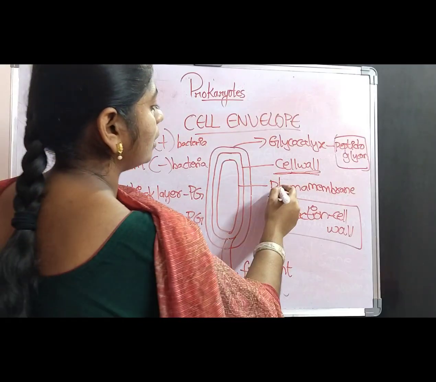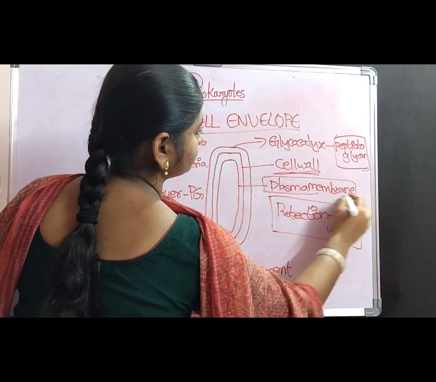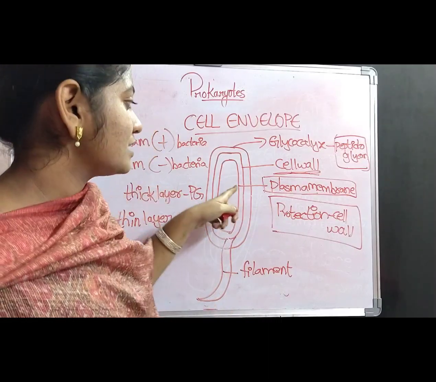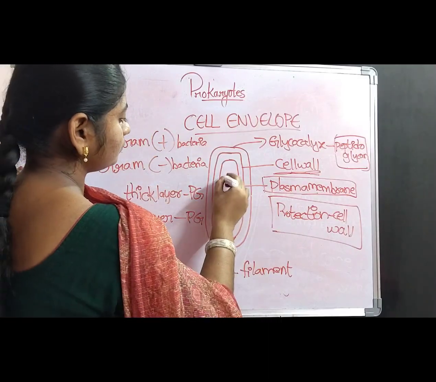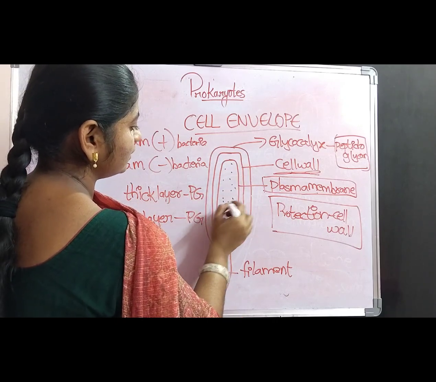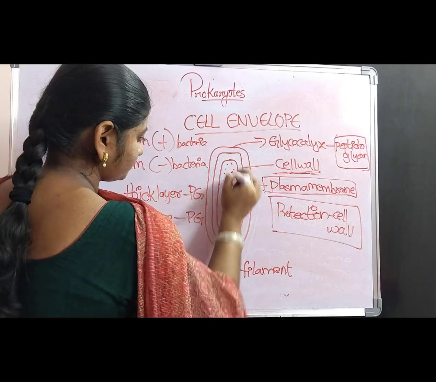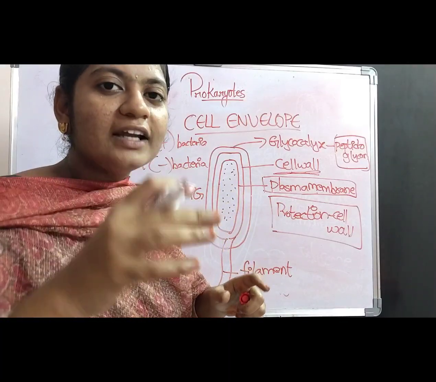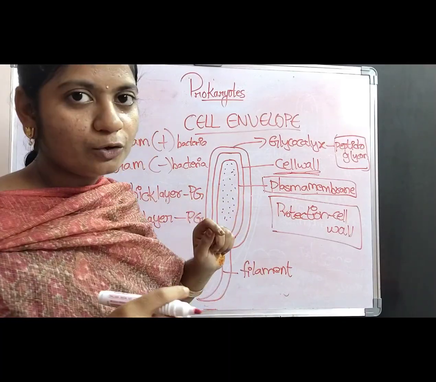And coming to the plasma membrane. What is the function of the plasma membrane? The plasma membrane holds the cytoplasm. We have already discussed that inside the plasma membrane, a fluid-like substance is present which is called cytoplasm.